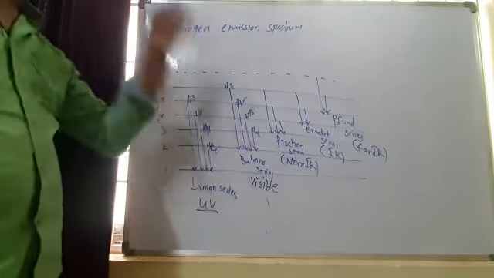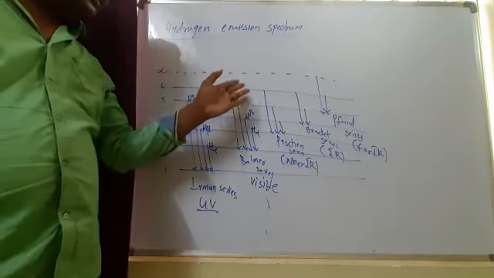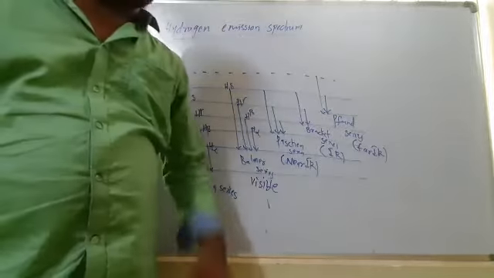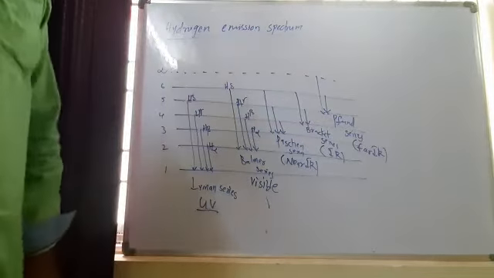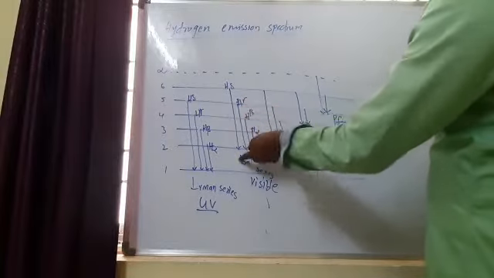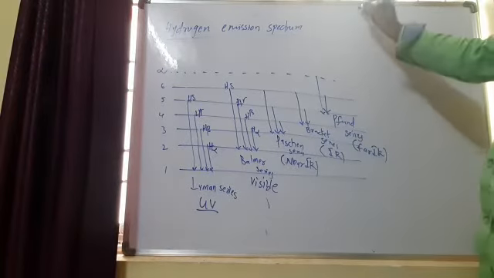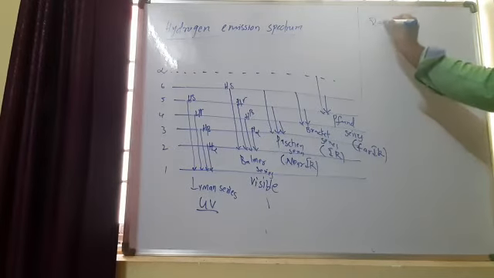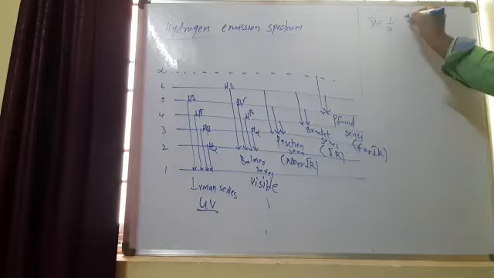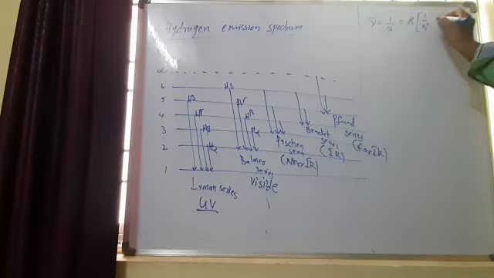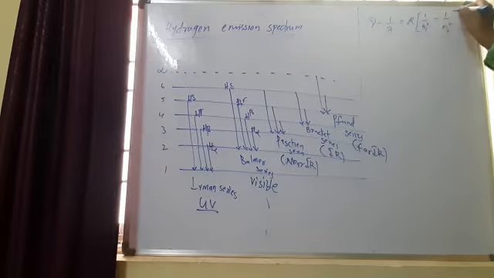So these were first observed by Balmer, and for these de-excitations, the emitted radiation's frequency, wave number and wavelength were calculated. Balmer gave the equation to calculate the wave numbers of these lines: wave number nu bar equals 1 by lambda equals R into 1 by n1 square minus 1 by n2 square.